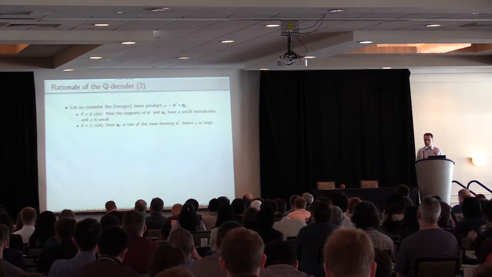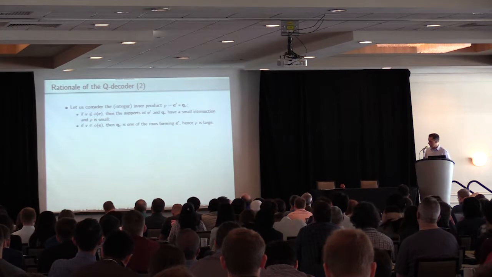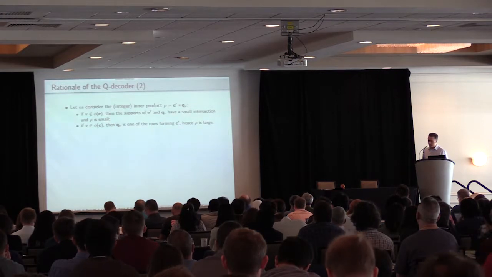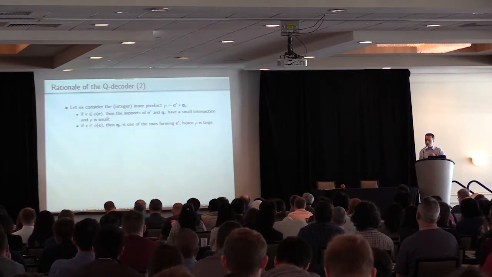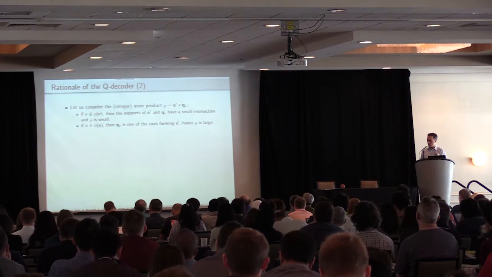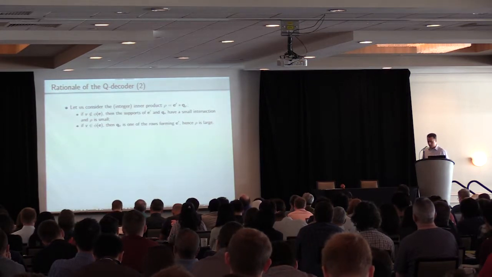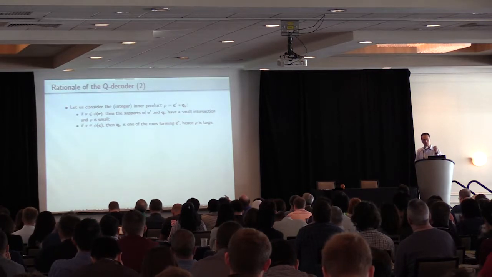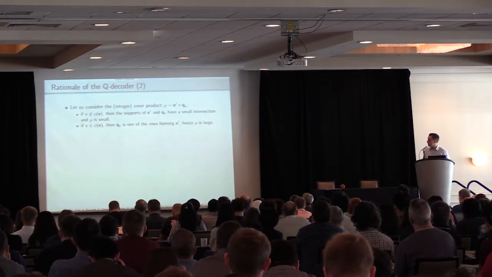So if we consider the integer inner product between E prime and any row of Q transpose, say Q_V, then if that row was not among the rows forming E prime, that product is likely to be very small. Instead, if that row was one of those forming E prime, then the product is large.